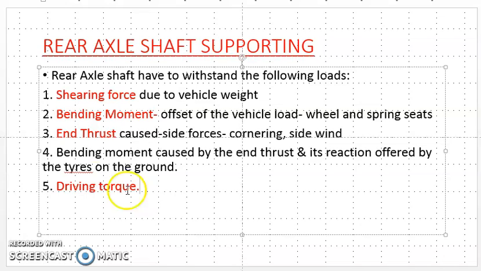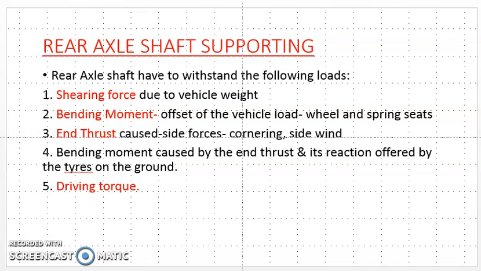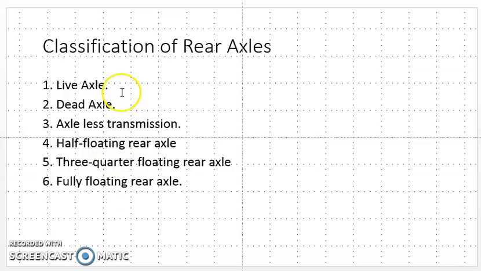Now we will see the classification of the rear axles. Okay, first you can classify according to the live axle, meaning the power is transmitted through this axle to the wheel.